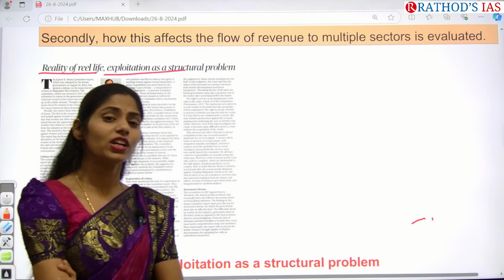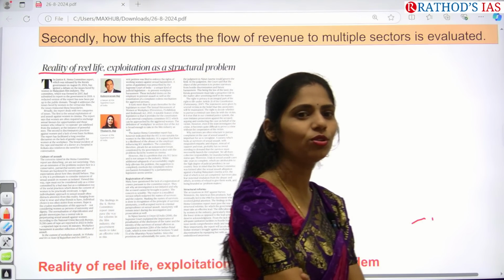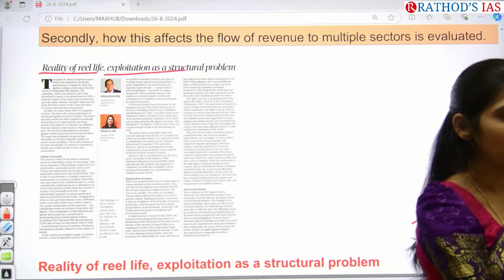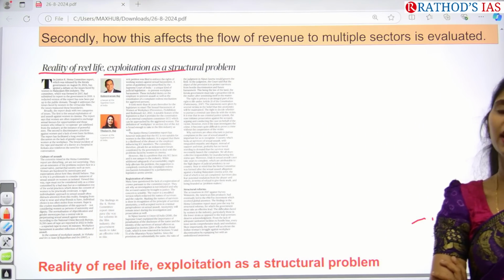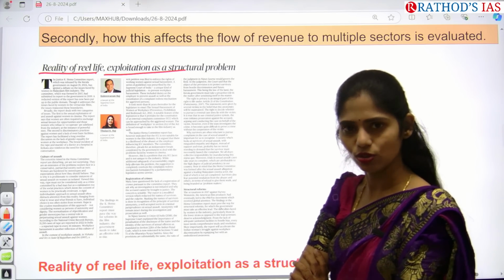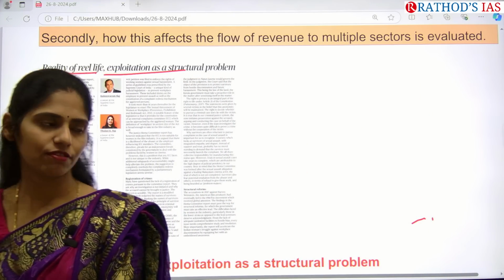Okay, and even you can get a question in your prelims like, recently Hema Committee recommendations are in news. It is related to what? And they'll give you options A, B, C, D. So you have to choose the correct answer. So in this way also you can get questions from committees which are in news. Okay, you should be very much careful.